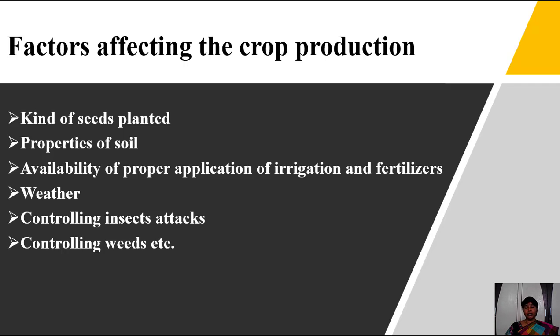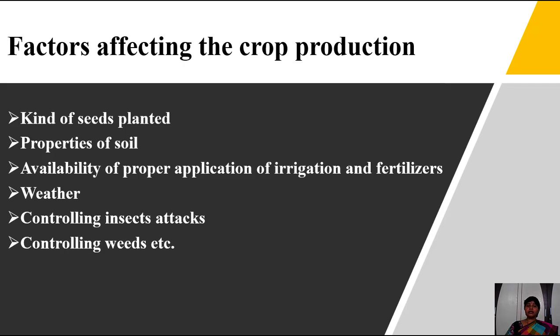The properties of soil. Soil alkalinity or salinity, we have to keep in mind, 5.5 to 7.5 pH should be there. Then only is the soil able to produce good plants, and then only will the productivity be good. So we have to constantly observe the physical, chemical and biological nature of the soil. We will see soil testing in later classes.